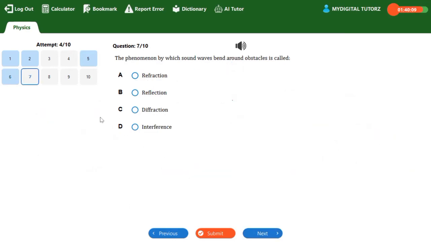Question 7 says, the phenomenon by which sound waves bend round obstacles is called? I believe you should know this answer because while treating number 1 or thereabout, I have already treated this particular one. So the correct answer here is diffraction. That is question number 7.